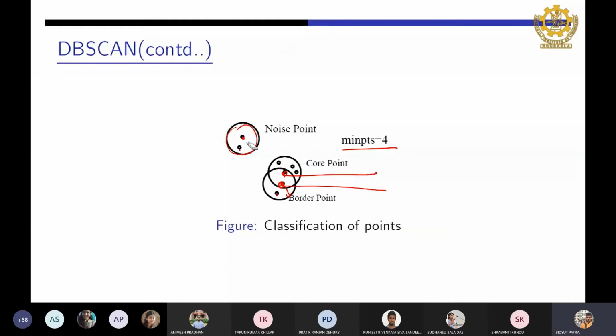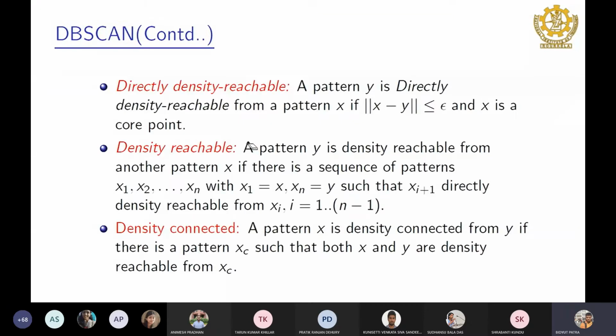Now we'll give some definitions here. The definitions are easy if you understand the earlier concepts: core point, border point, and noisy point. Now we'll define something. Directly density reachable: a point, pattern or object Y is directly density reachable from another point X if the distance between these 2 points is less than epsilon, and X is a core point. This is very important.